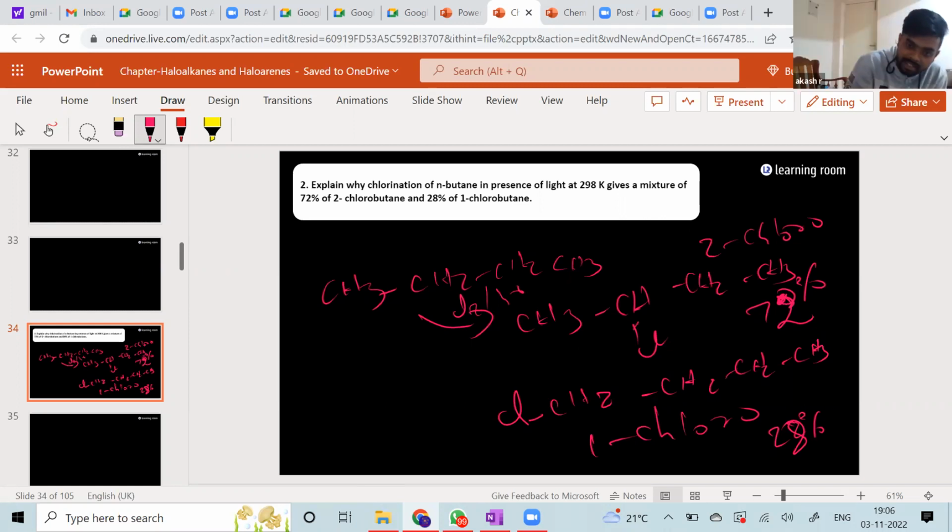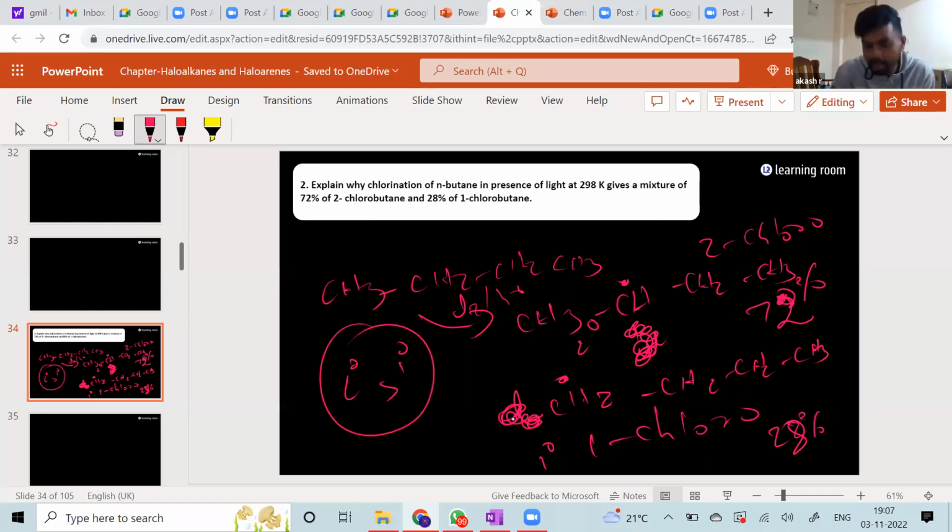So now what you understand is that before this chlorine would have attacked, this would have been the free radical. And before this chlorine would have attacked, this would have been the free radical. Is it not? So definitely what you have to say, secondary free radical is formed here, primary free radical is formed here. Definitely secondary free radical is more stable than the primary free radical. And so you say that 2-chlorobutane will be formed in major amount compared to 1-chlorobutane because of the stability of the free radical.